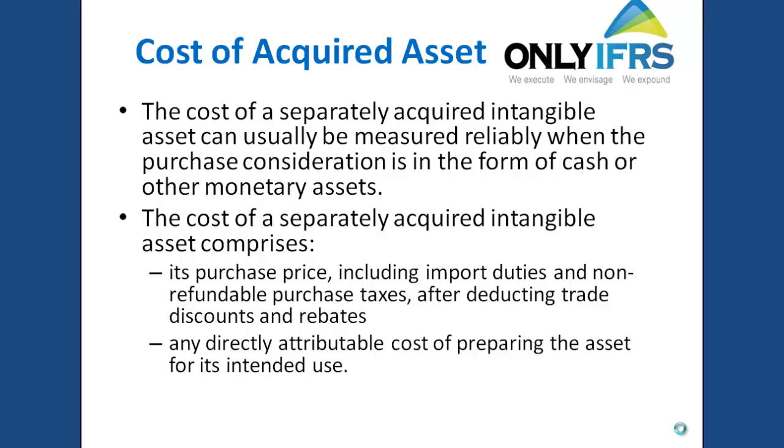If you refer to my video on property, plant and equipment, the principle that I mentioned relating to assets that are purchased and how to measure the cost in that case is similar to this. So if you acquire an asset, the purchase price is the cost, any taxes paid which are non-refundable should be included in the cost, and the other costs that are directly attributable should be included.